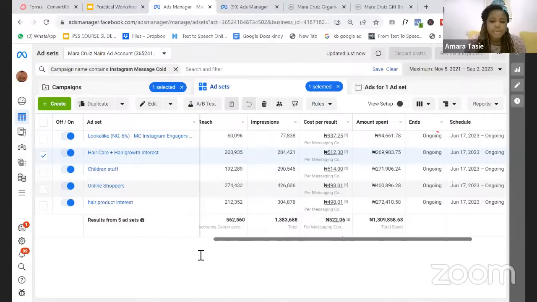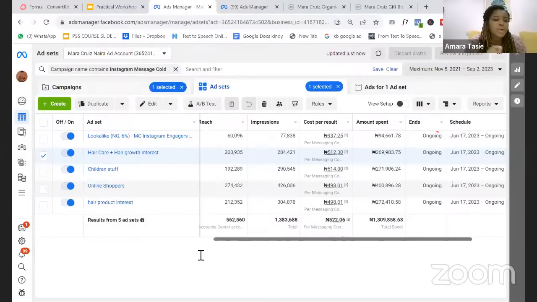So now let me look at the questions. Okay, so first question says, does Ads Manager support Instagram? Fantastic question. So when you're running your ads from Ads Manager, you can decide where you want to show your ads. You can decide that, oh, show my ads on Facebook, oh, show my ads on Instagram.